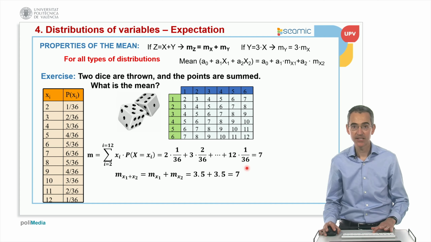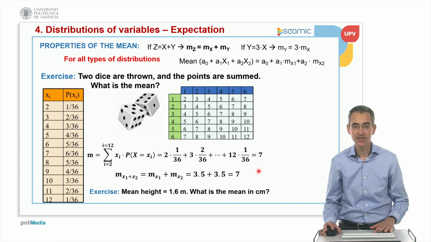Great. This is somewhat complicated because we have to think about the possible values of the sum and so on, but there is a much easier way to do that. Actually, we're summing two variables: the value from the first die plus the value from the second die. So we apply the formula that I was explaining in the slide. The average of a sum is the sum of the averages. So 3.5 plus 3.5 is 7. You can see how we get exactly the same solution.